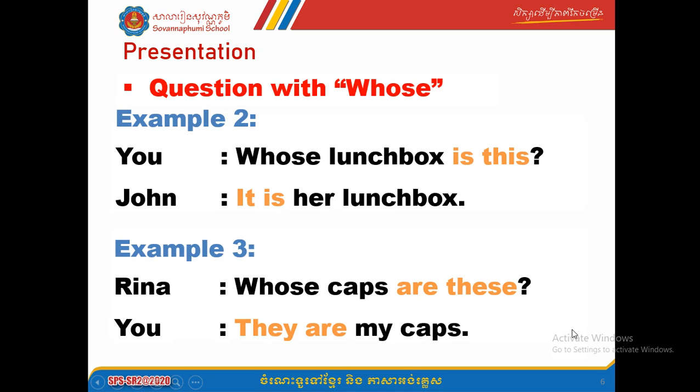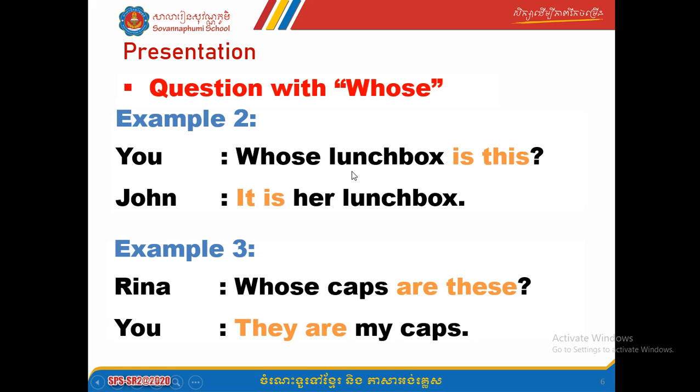Example 2 and 3. Have a look at example number 2. Again, you talk to John. You want to ask about a lunchbox, because you don't know who this lunchbox is for or belongs to. That's why you need to ask John about that. So the question that you can ask is, whose lunchbox is this? Whose lunchbox is this?